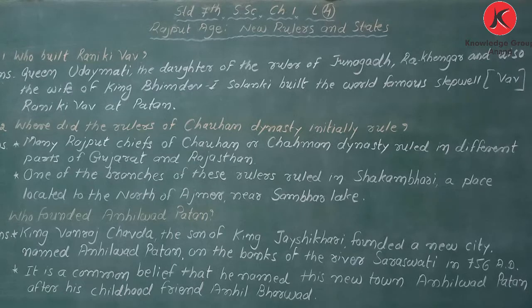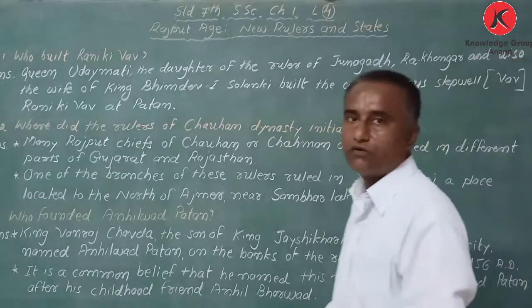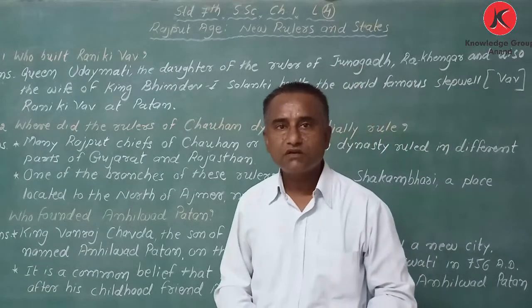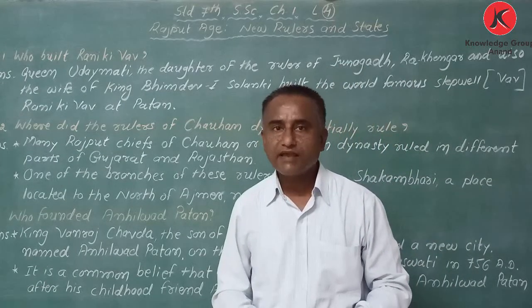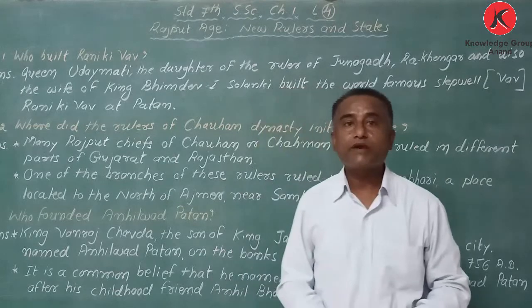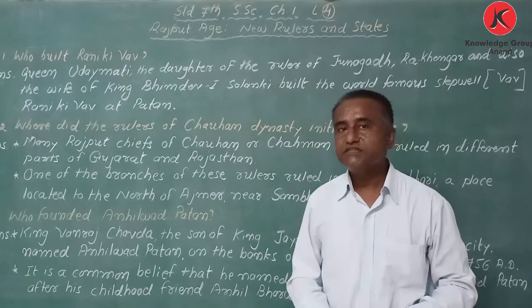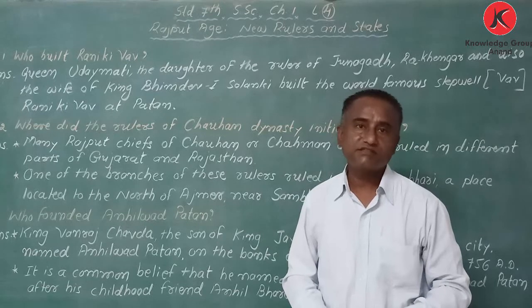Good morning, students. Today, in this fourth video of chapter 1, standard 7 SS, I am going to discuss the small question answers.